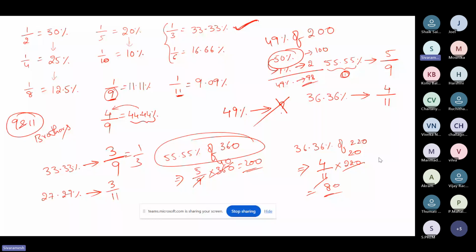And I know that we missed 1 by 7. 1 by 7 is a magical number. Now I'll just tell you a simple way to understand 1 by 7 and 2 by 7 fractions. So first make a note of all these. I'll give you 1 minute. If you are done writing all these, just go through once what the fractions and percentages are. Then you'll understand. Just 1 minute.